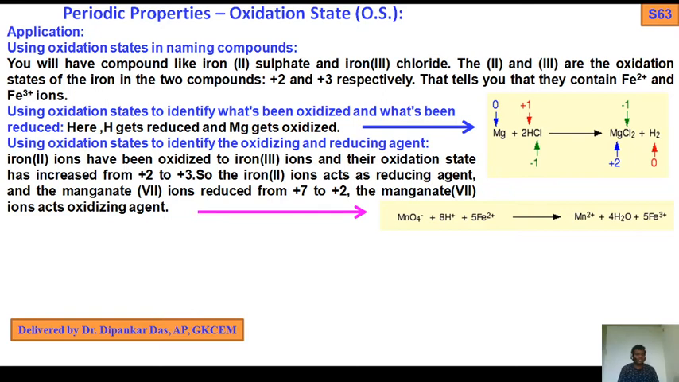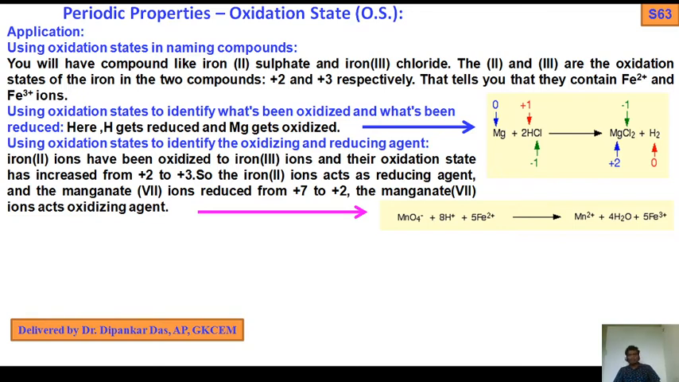So by using oxidation state we can predict the oxidizing agent, the reducing agent, which substance is going to be oxidized or reduced, and how many oxidation states a substance has. That can be easily explained by using the oxidation state. So again I tell you, oxidation state is very important. What is the oxidation state? How to calculate the oxidation state?